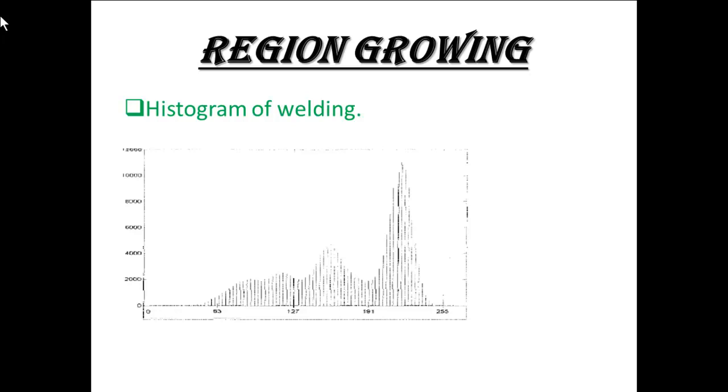Between 191 and 255 we got the highest peak, which goes near about 11,000, lying in the range of 10,000 and 12,000 on the left side of the graph. The minima of that histogram lies between 127 and 191.